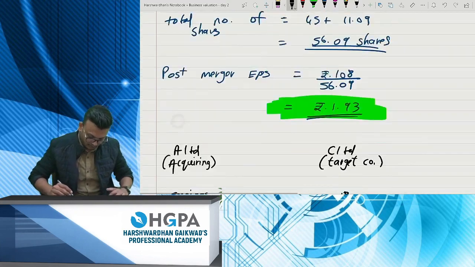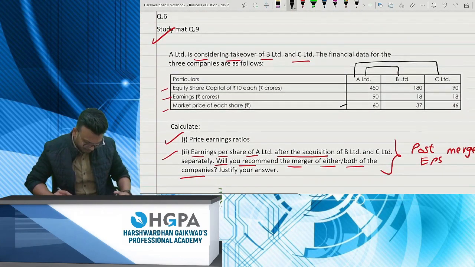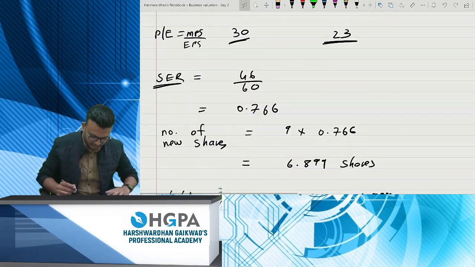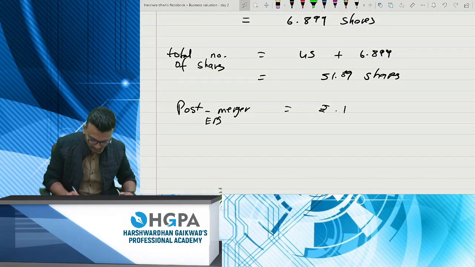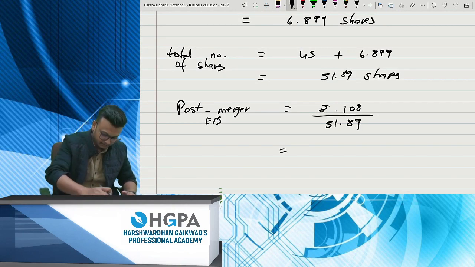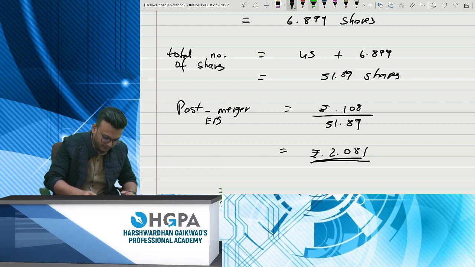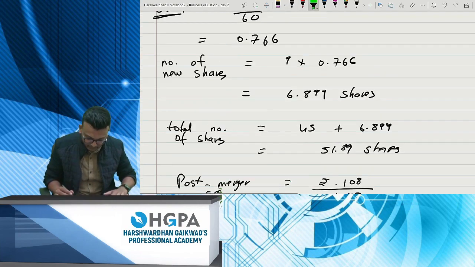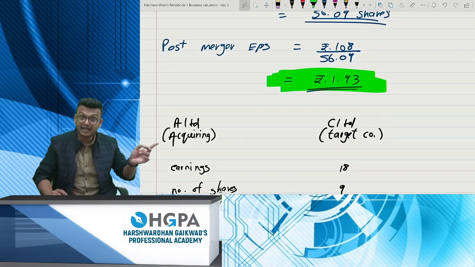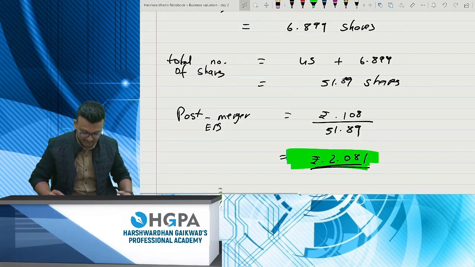The earnings are the same: 90 plus 18, this will become 108, divided by 51.89. 108 divided by 51.89 is 2.081 EPS. I think this is more favorable because this was 1.93 and this is 2.081.